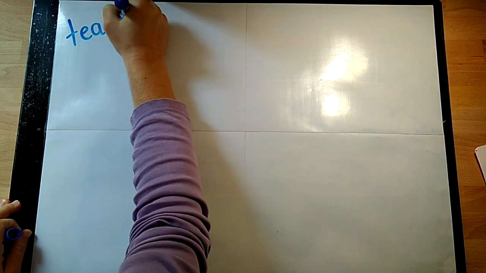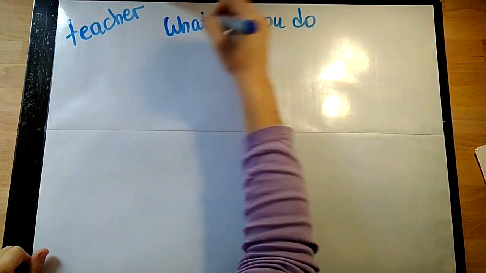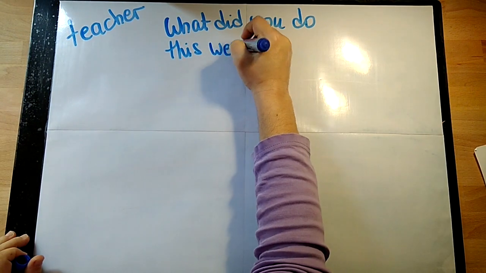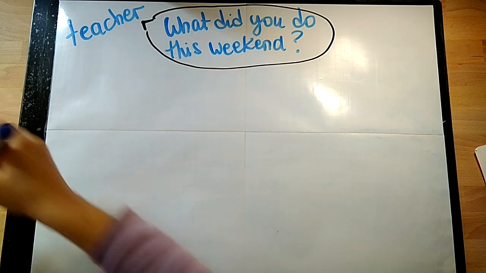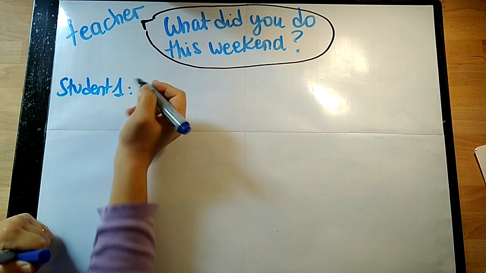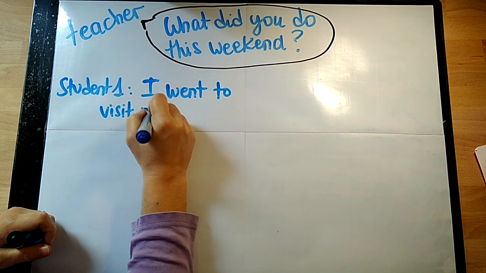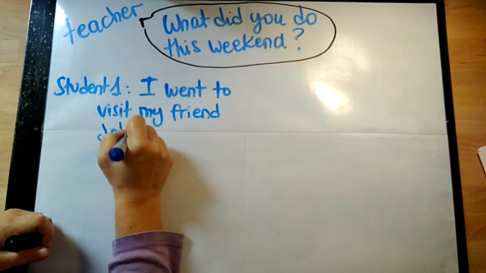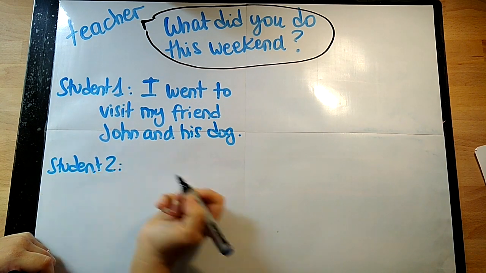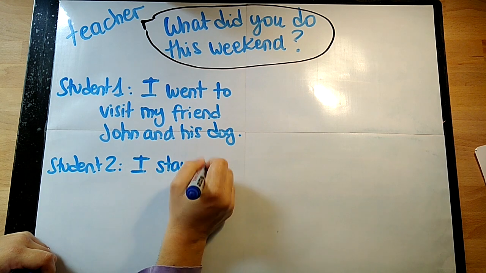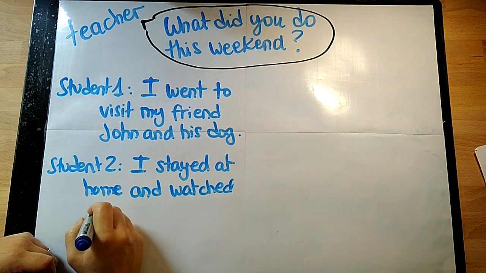Okay, two more examples. First, with past simple. Imagine this time the teacher has asked the students, "What did you do this weekend or last weekend?" In this case, students could answer 1, "I went to visit my friend John and his dog." And student 2 could answer, "I stayed at home and watched a film."